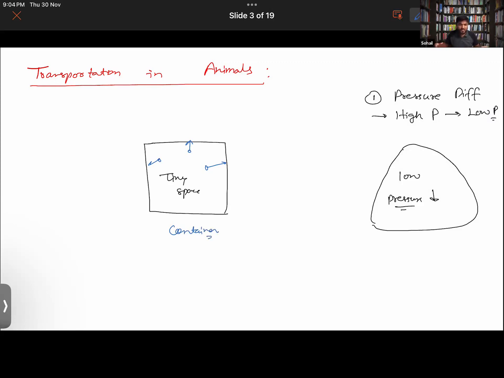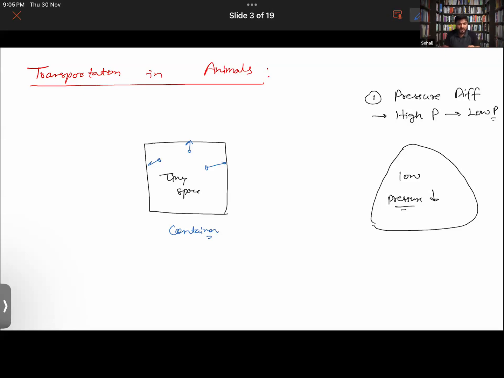And that's why we can't hold our breath for longer. That is also one of the mechanisms here. Because a very low pressure develops inside, while the outside has high pressure. So due to the pressure difference, we can't hold our breath for a very long period of time.